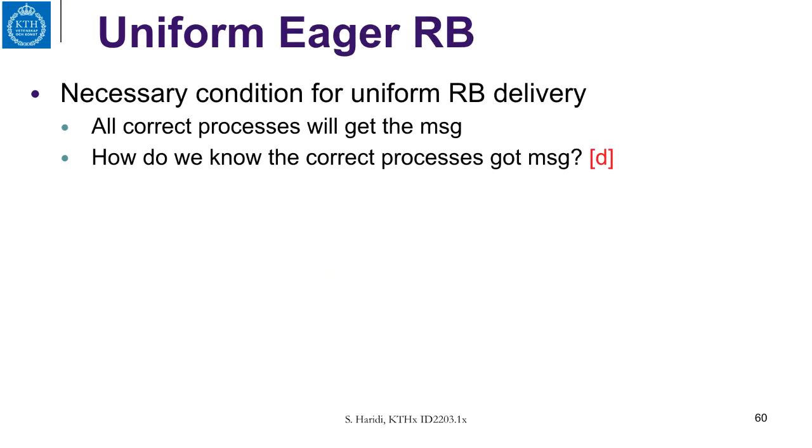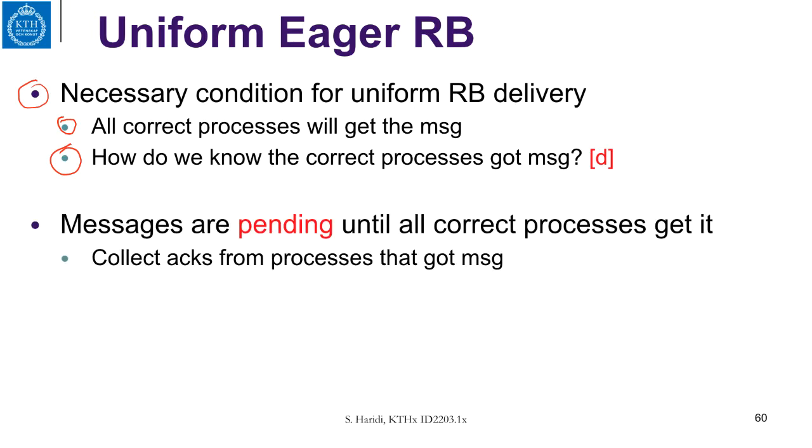The necessary condition for uniform delivery is that we make sure that all correct processes will get the message first before we deliver our message. So this leads us to the next question, which is, how do we know that correct processes got the message?